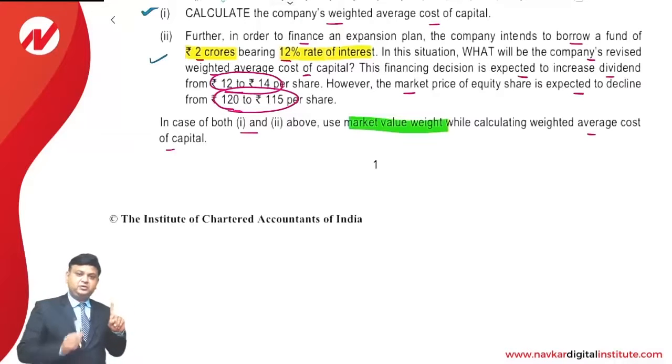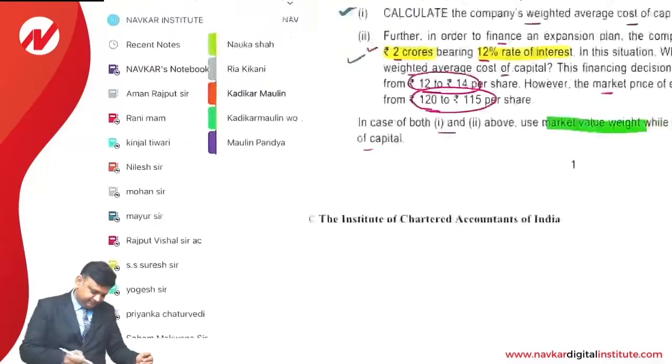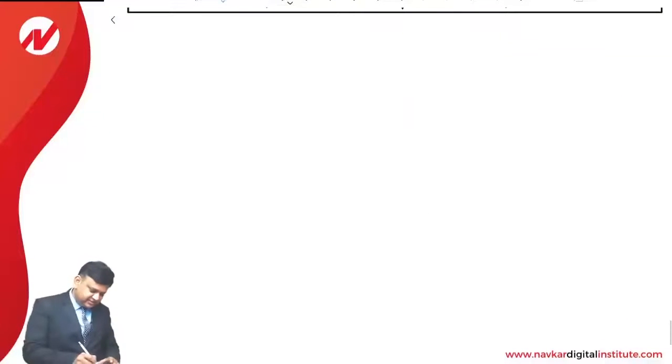So we are required to take into account this revised cost of equity. Second, cost of this debt financing, that we are required to take into account, and afterwards we'll compute the revised weighted average cost of capital. So the sequence in which we are going to prepare the working note will be like this. First is calculation of the revised cost of equity. Second is calculation of the cost of debt financing. Third is calculation of the proportion in which we have raised the funds. And lastly, weighted average cost of capital. So please write down answer for the second part of the question.